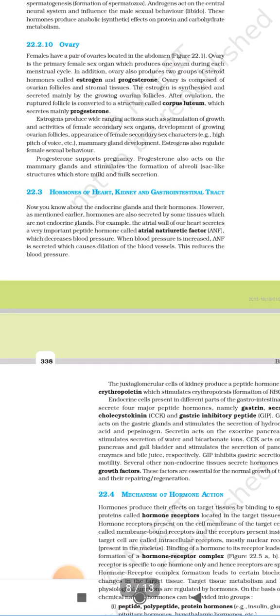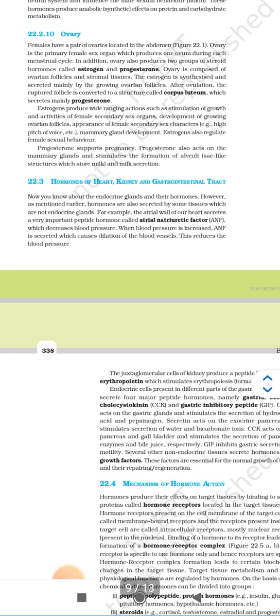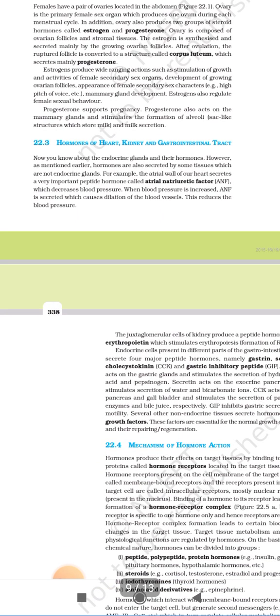Progesterone supports pregnancy. Progesterone also acts on the mammary glands and stimulates the formation of alveoli, that is, sac-like structures which store the milk, and the milk secretion.